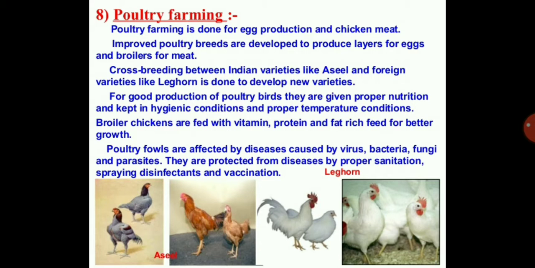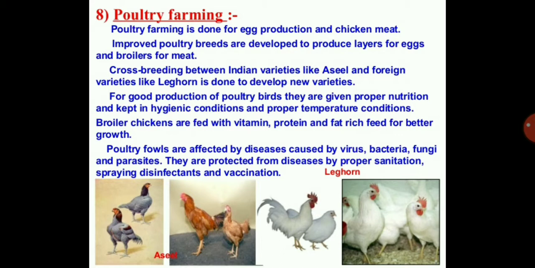Improved poultry breeds are developed to produce layers for eggs and broilers for meat. Crossbreeding between Indian varieties like Asil and foreign varieties like Leghorn is done to develop new varieties. You can see over there the Asil and the Leghorn varieties, the foreign and the local Indian varieties.